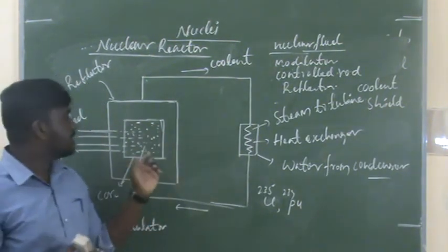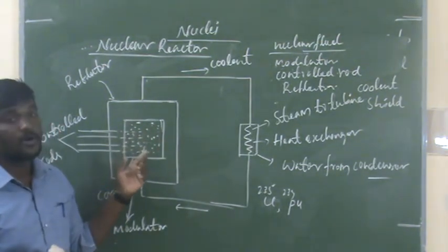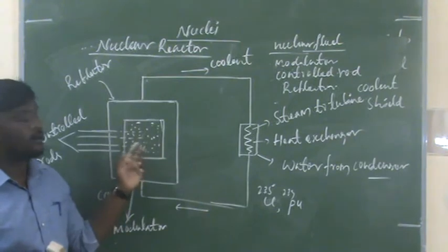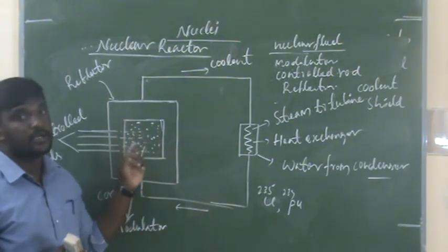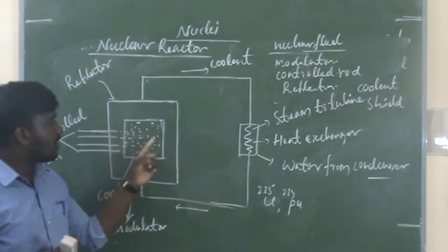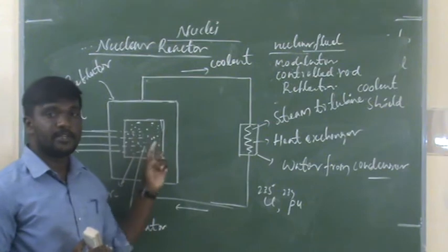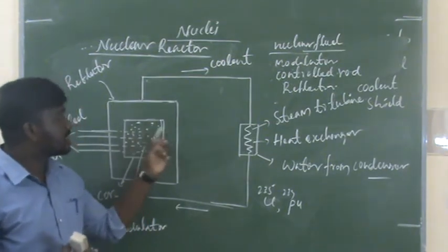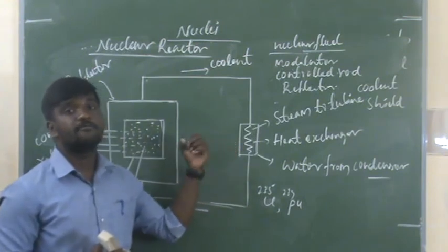And coolant, so during that reaction the moderator is made up of commonly heavy water, D2O. Okay, so during the fission reaction, that water converts the energy into heat.